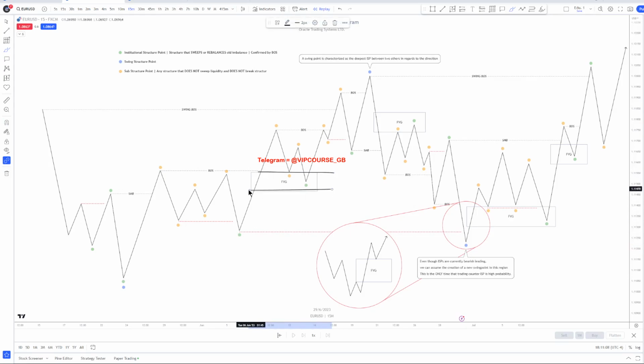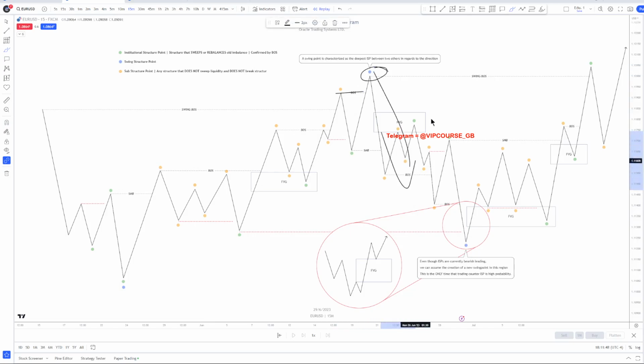In this BISI, as we call it, buy side imbalance, sell side inefficiency, there is sell side inefficiency, meaning there is sell orders in here, sell orders in here, making this sell side liquidity. I know we're getting into liquidity now, but this is so hard to teach because liquidity and order flow is built so heavily into how we view structure here that it's impossible not to talk about it. So we have sell side orders in here, and what do we know about sell side liquidity? Sell side liquidity can bring buying action into the market. Buy side liquidity can bring selling action into the market, right?